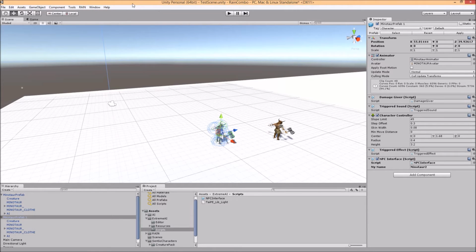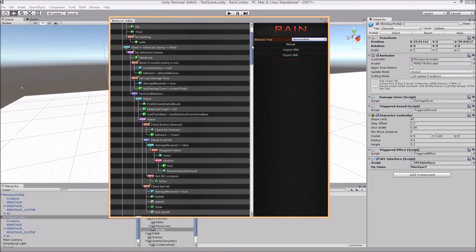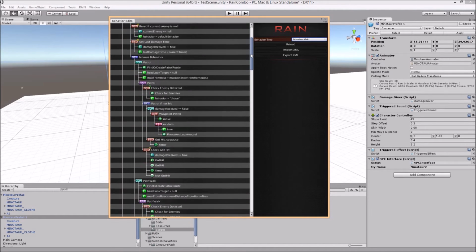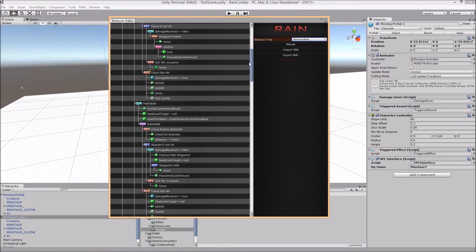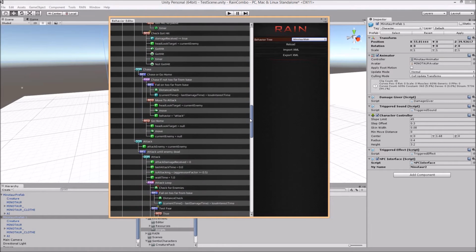Once you have attached the personalities, you can then go into the Minotaur's behavior tree and note that they actually use the same behavior tree, both of them do. I'm going to go down to where they would normally attack, which is a ways down.